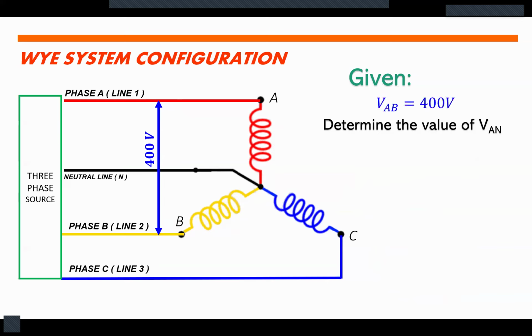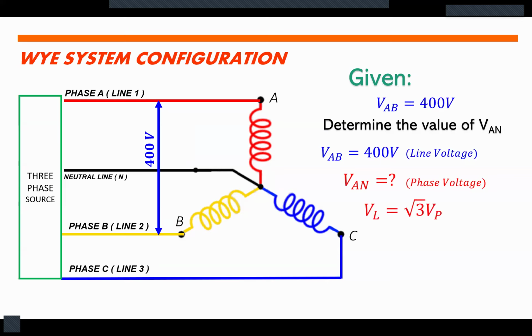So let's have another practice problem. The voltage between phase A and phase B is 400 volts. Determine the value of the voltage between phase A and the neutral line. This 400 volts is what we call the line voltage between line 1 and line 2, or phase A and phase B. So that is equal to 400 volts. We are asked to solve here the phase voltage, that is, the voltage between phase A and the neutral line.